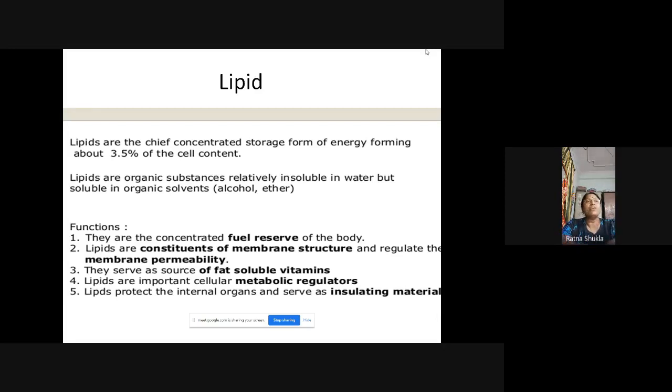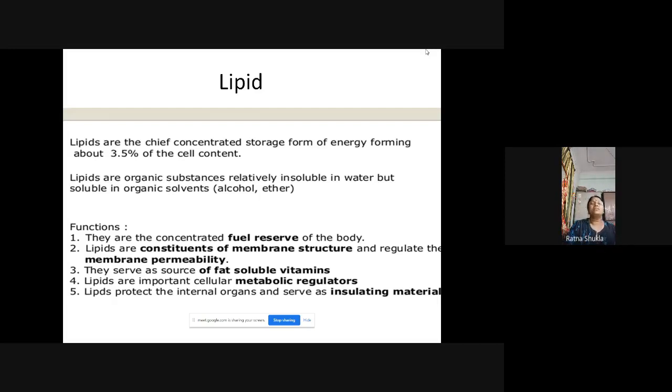Now, the third important function: lipid is the source of fat soluble vitamins. Different vitamins are necessary for the living organism, and these vitamins are fat soluble. So lipids are the source of fat soluble vitamins, which get solubilized in the lipids. Next, lipids are important cellular metabolic regulators. The metabolic reactions that take place are because of the lipids present in the cell.